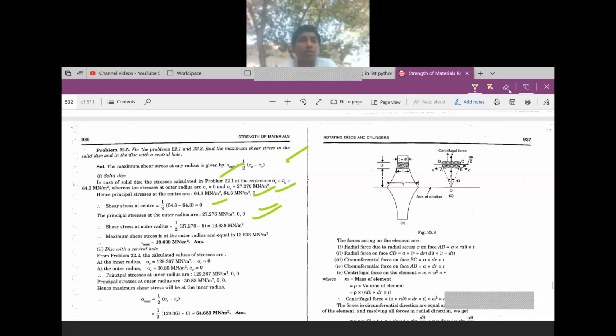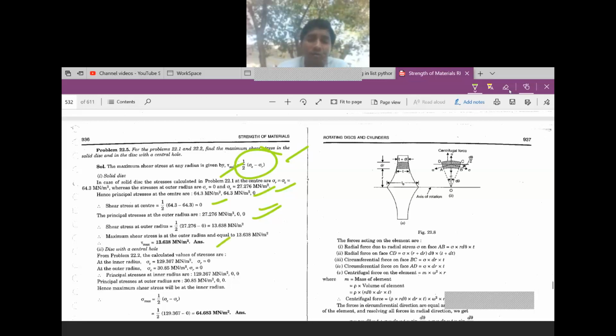Understand? Very simple problem. Here we have tau max is equal to half of sigma c minus sigma r. For a solid disk, sigma r and sigma c will be equal at the center, whereas at the outer radius sigma r is equal to 0 and sigma c is 27.27. You are substituting the value. Shear stress at the center is 0. Then the principal stress at the outer radius is 27.276. Then you substitute here, you will get the maximum shear stress at the outer radius.